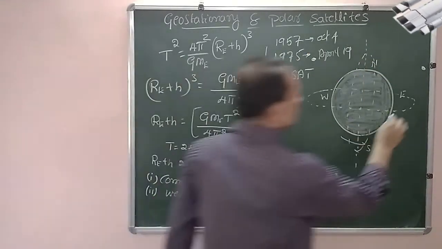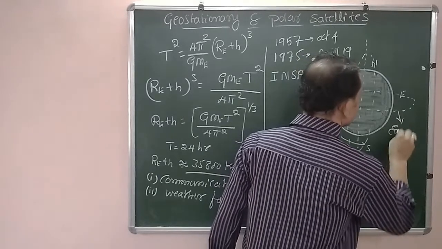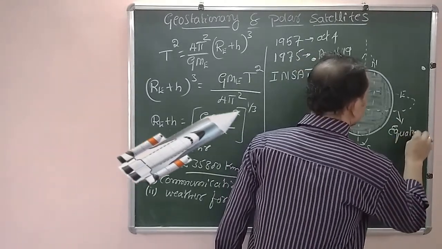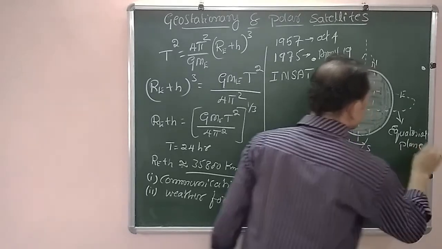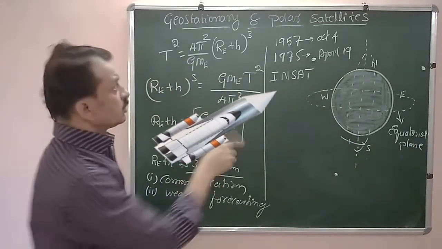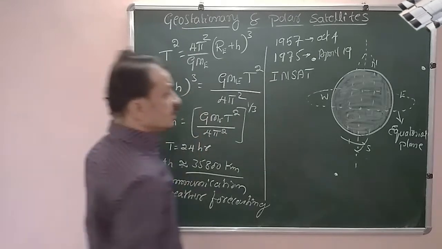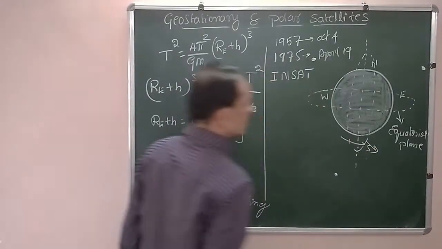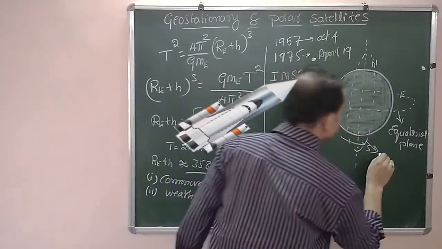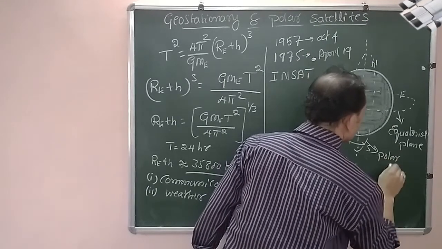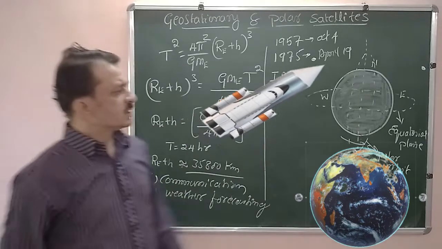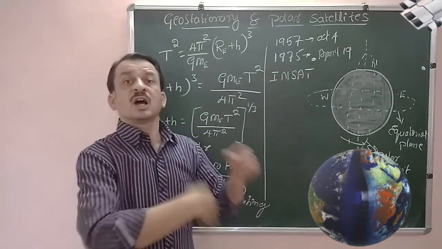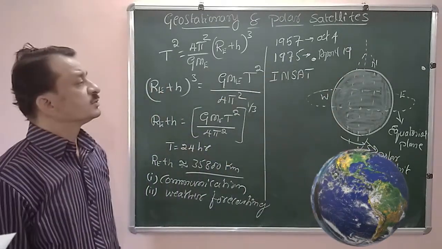This is the equatorial plane, or equatorial orbit, where geosynchronous satellites are revolving. And there are some satellites which are revolving in the polar orbit. Since they are orbiting in the polar region, they are orbiting in the north-south direction.